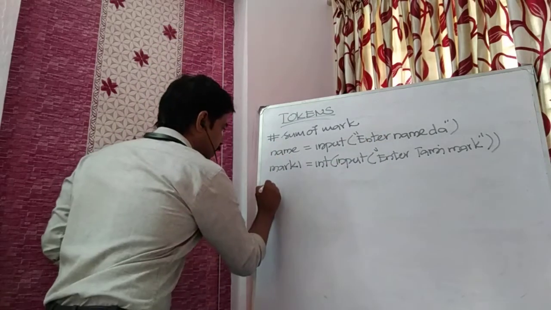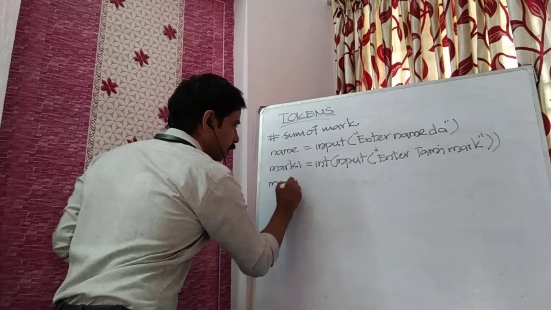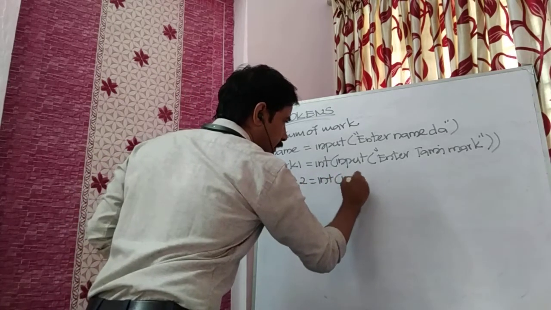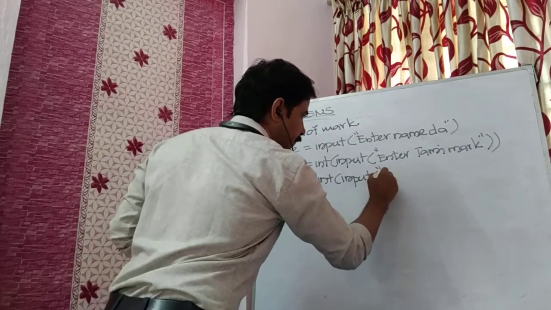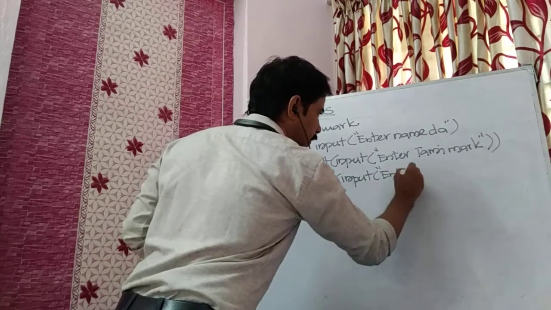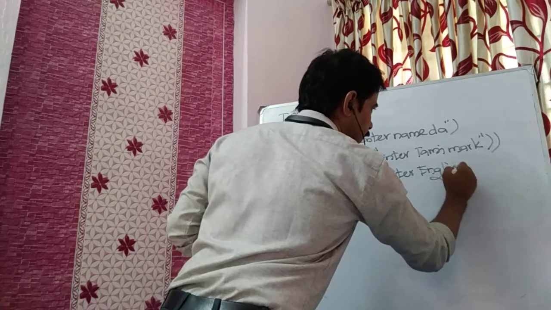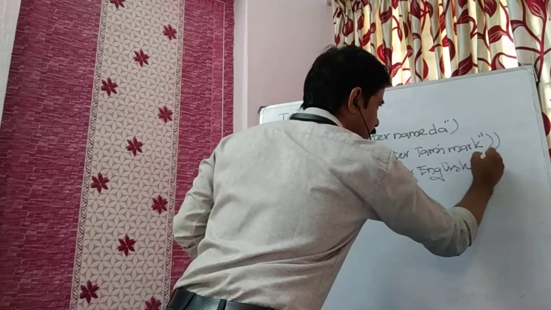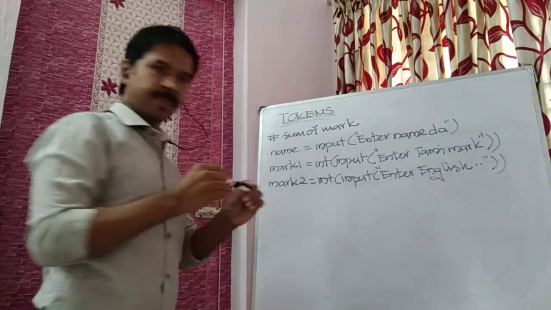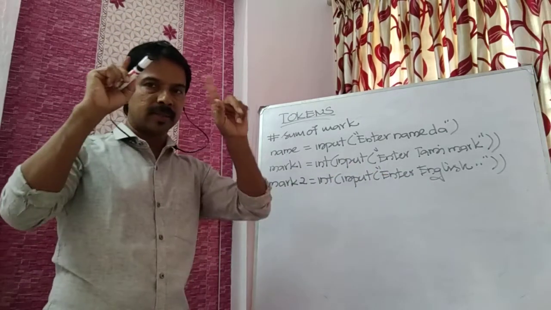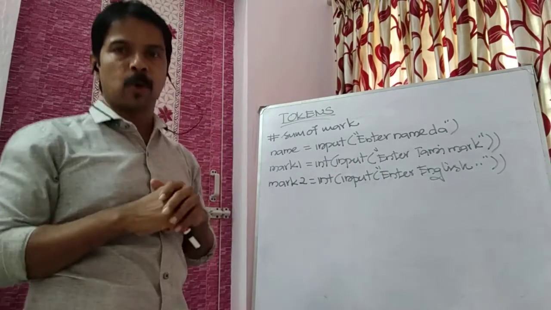Next, the second subject mark will be taken the same way: int input enter English mark. Whatever you need, you can type inside the bracket surrounded with double quotes.